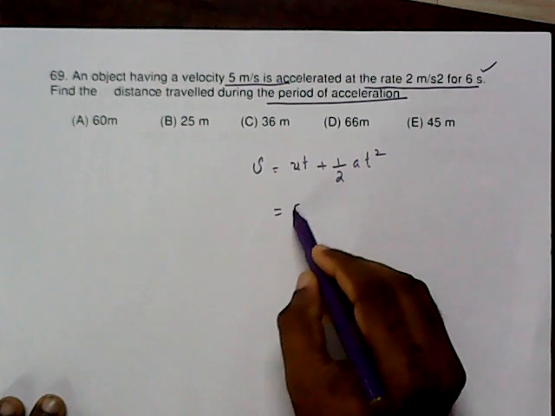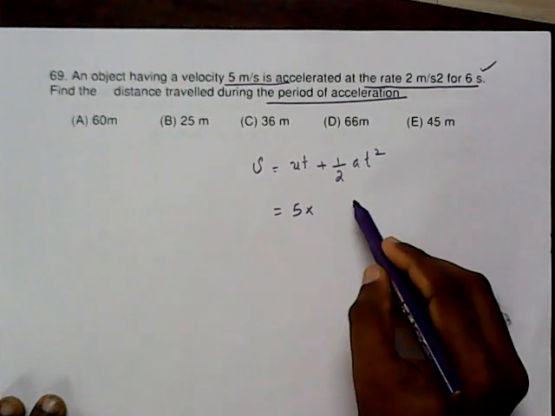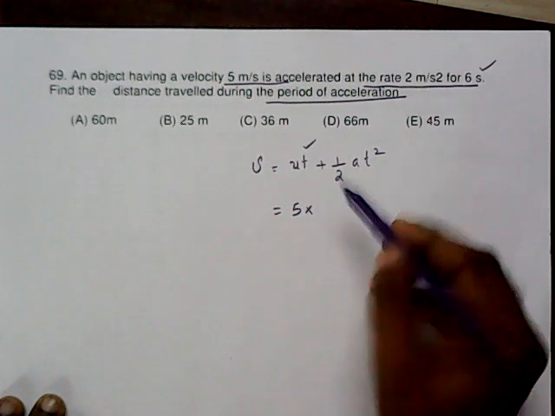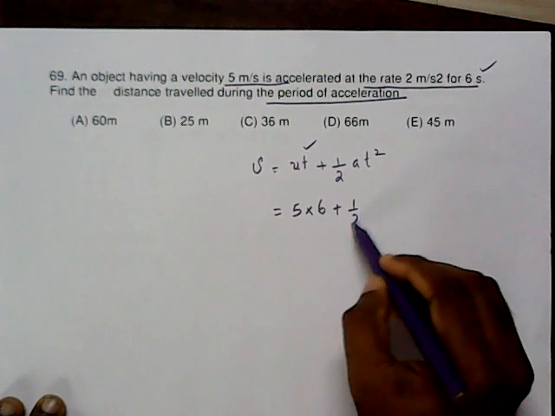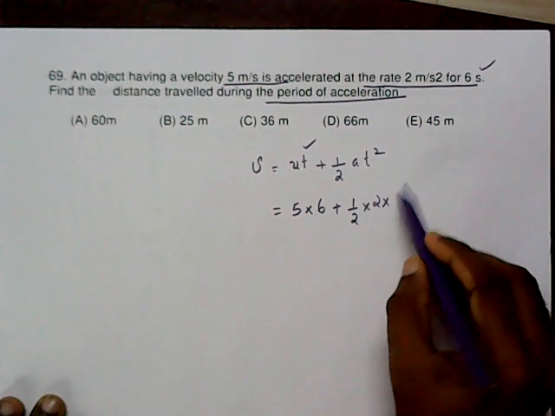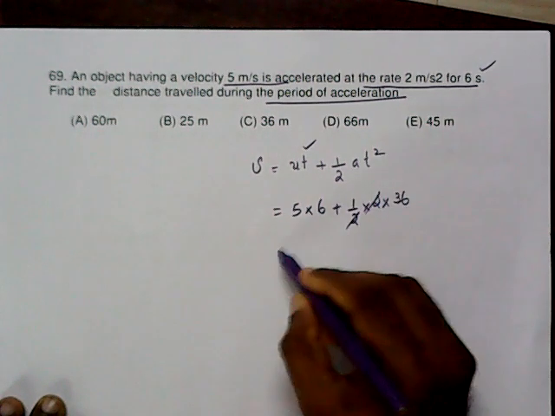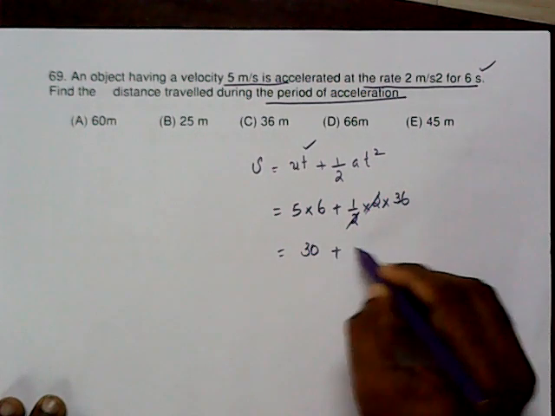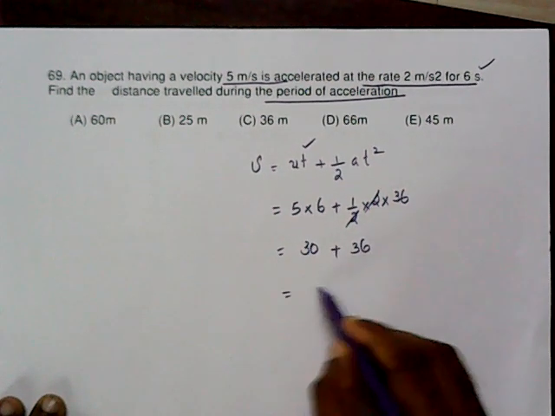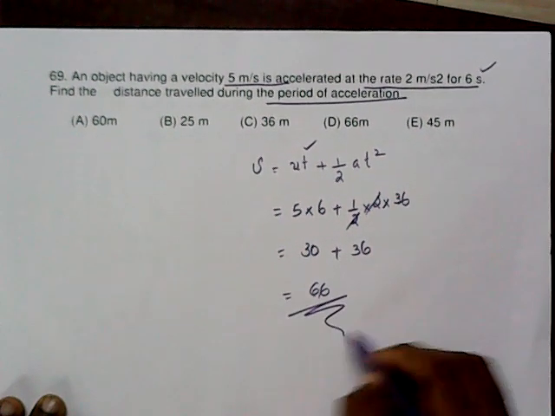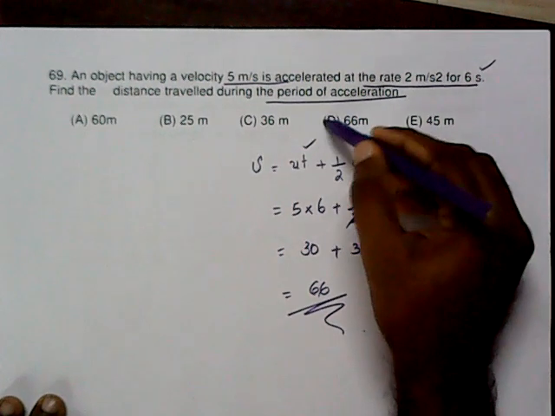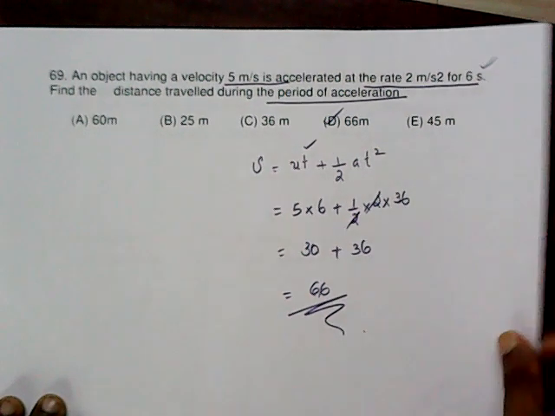The initial velocity is 5 into time 6, plus half into acceleration 2 into t square 36. So 30 plus 36 is equal to S, 66 meter. So D is the answer.